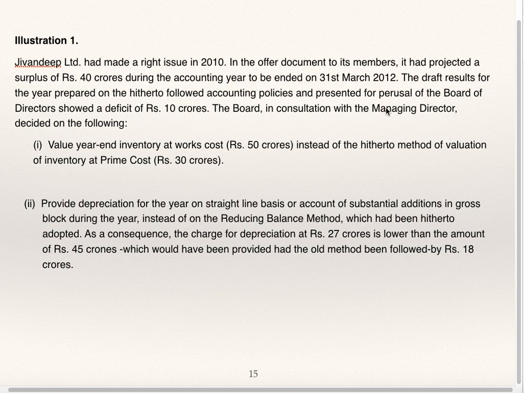The board, in consultation with managing director, decided the following: value year-end inventory at works cost instead of the hitherto method of valuation of inventory at prime cost.